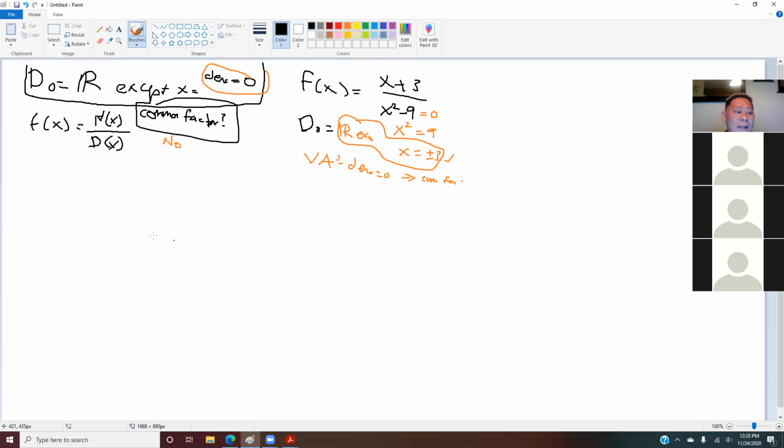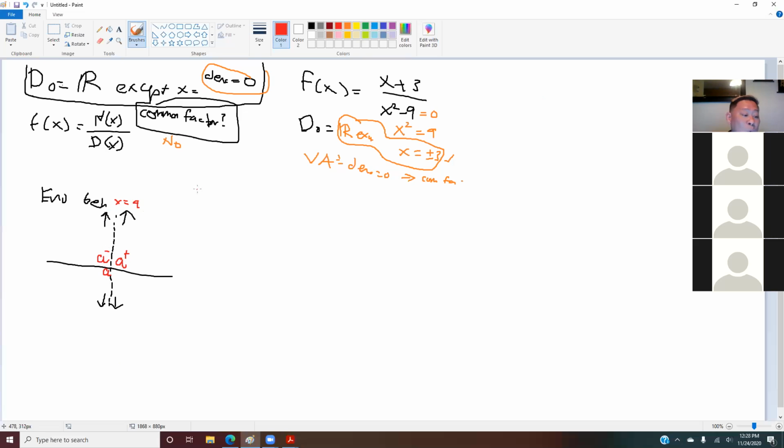Okay, next thing is your end behavior. Now, what is end behavior? End behavior is where, if you have a vertical asymptote, the graph can go up or go down on either side. So let's say that this vertical asymptote is x equals to a number a. So this is a here. This side is called a plus, and this side is called a minus.